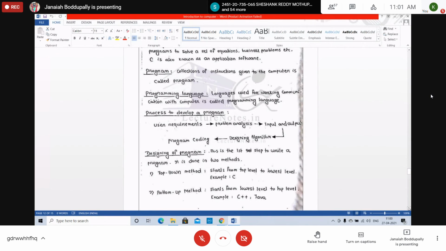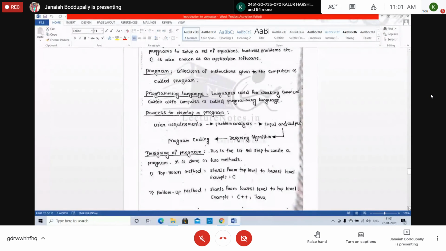What are the user requirements? For example, a particular school principal comes to have some software developed. User requirements are analyzed, and then the problem analysis. What is the input? What is the output? What input does he want? What output does he want to get?